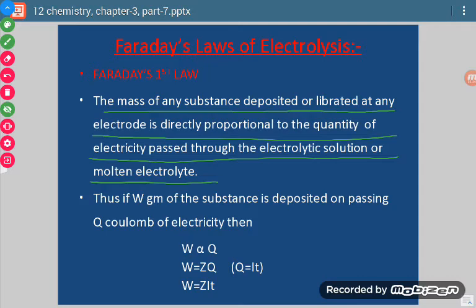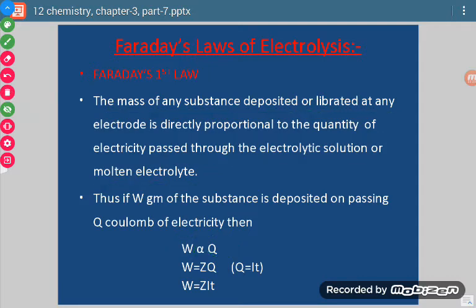So what is the law? The amount of substance deposited is directly proportional to the quantity of charge passed. If we say W is the amount deposited and Q is the charge passed, then W is directly proportional to Q. When we remove the sign of proportionality, it becomes W = ZQ. Now the amount of charge passed, Q = I × T, where I is current in amperes and T is time in seconds.